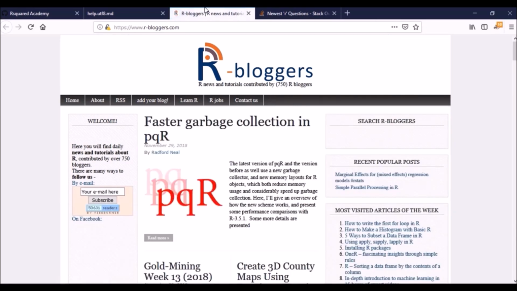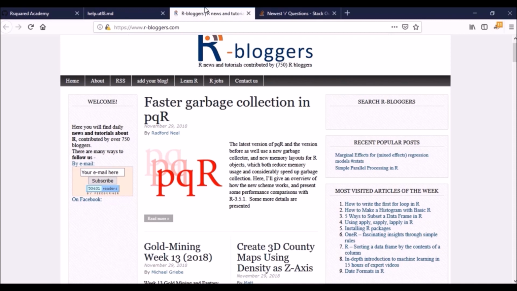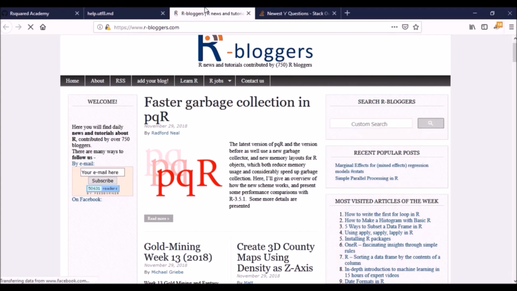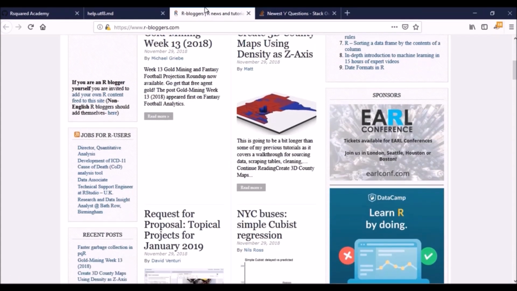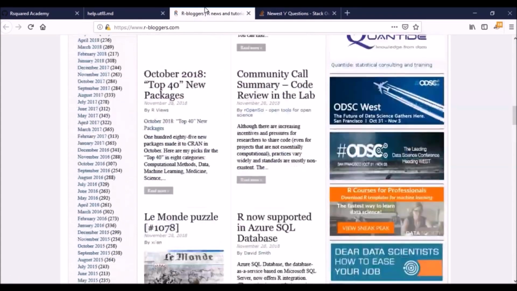So you should definitely visit R-bloggers, or at least subscribe so that you can receive all the latest posts in your email. In fact, if you maintain a blog, you can also add your blog to R-bloggers so that you can share your blog posts with a lot of people, almost worldwide, right? So visit R-bloggers, look for good blog posts here.